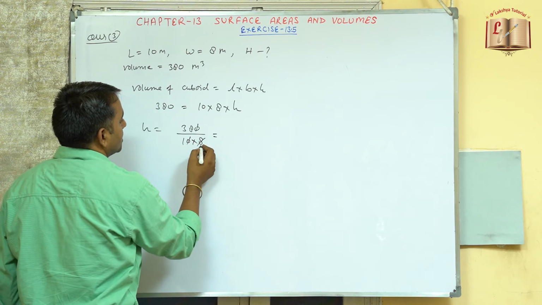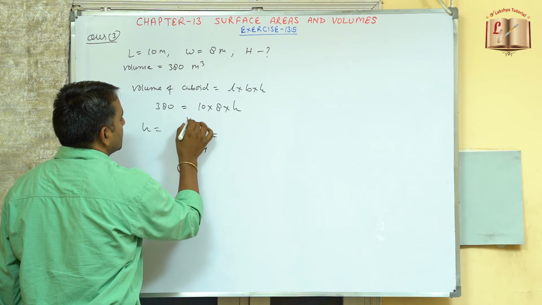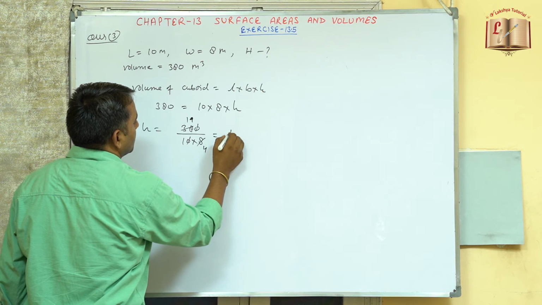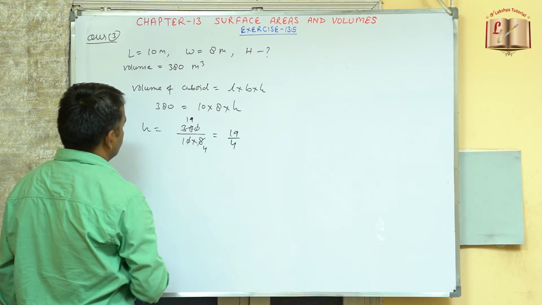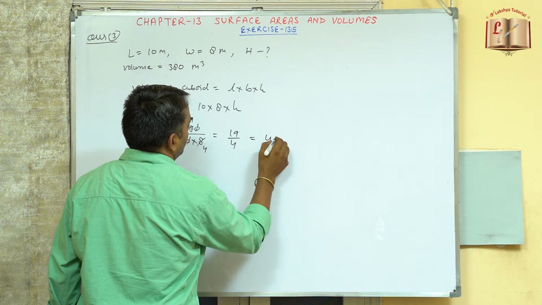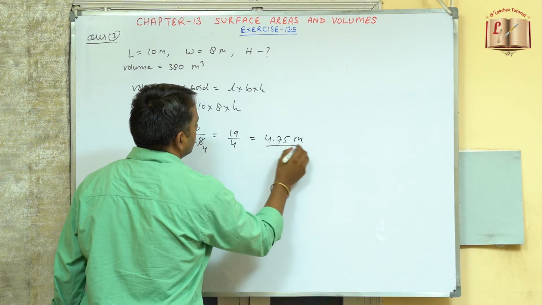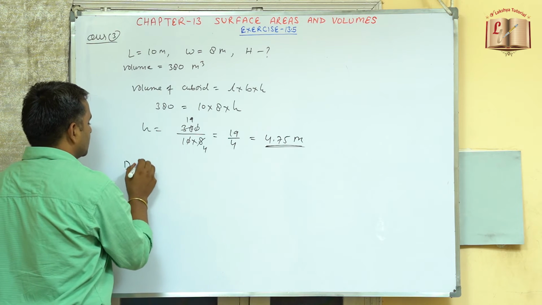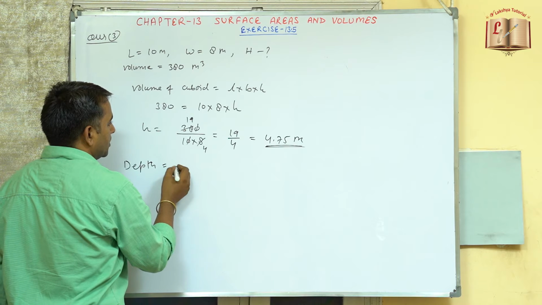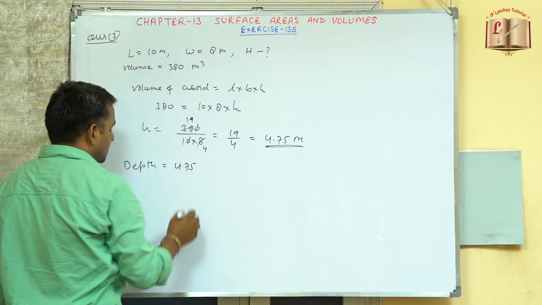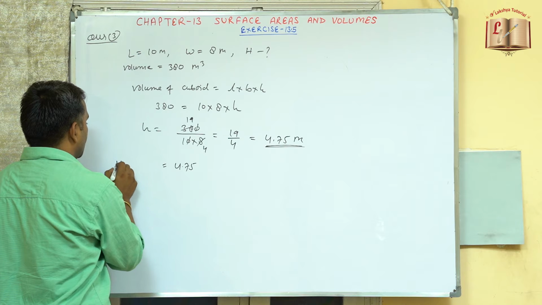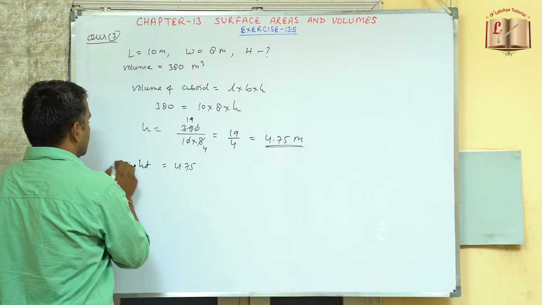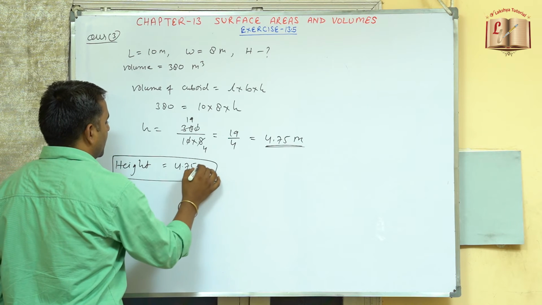So on simplification this can be 19 by 4, or we can simplify it. So this will be 4.75 meters. So depth is equals to 4.75, or how high this is, height is to be found out. So height is 4.75 meters.